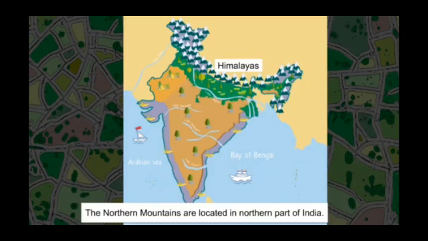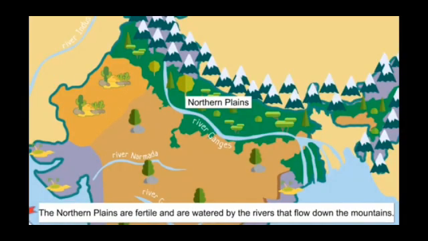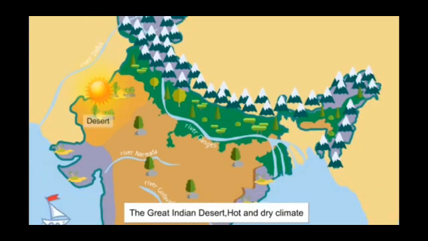Right next to the Northern Mountains are the Northern Plains. These plains are very fertile and are irrigated by the Ganga, Yamuna, and Brahmaputra rivers. These rivers flow down from the Himalayas. In the west lies the famous Indian Great Desert, a hot and dry region.